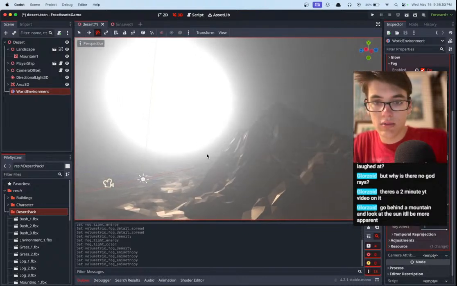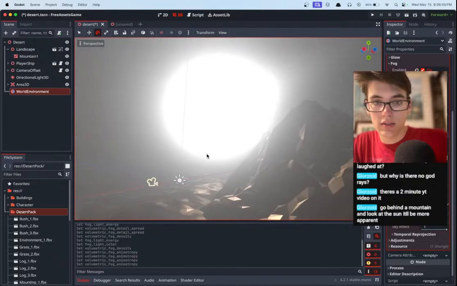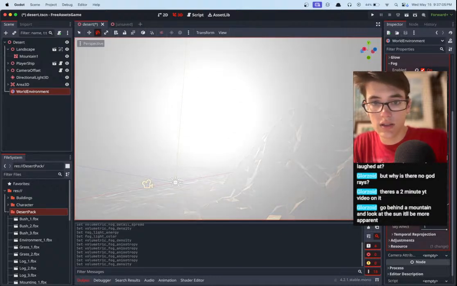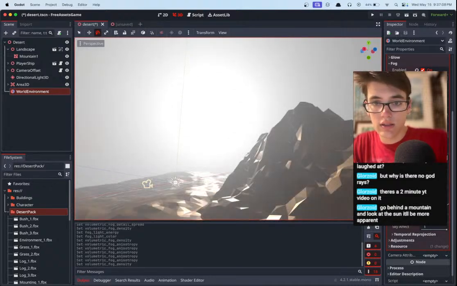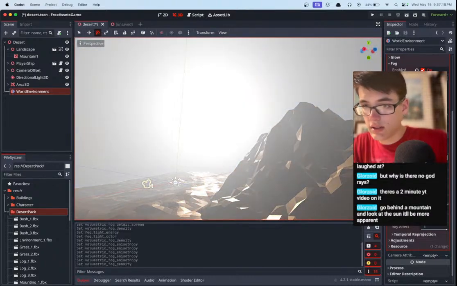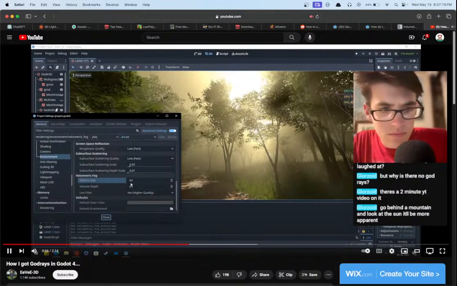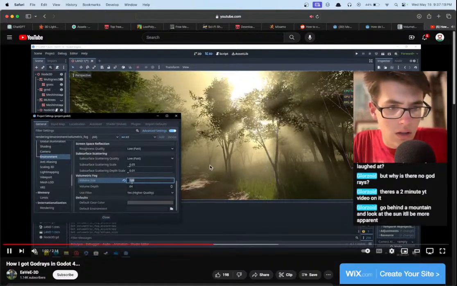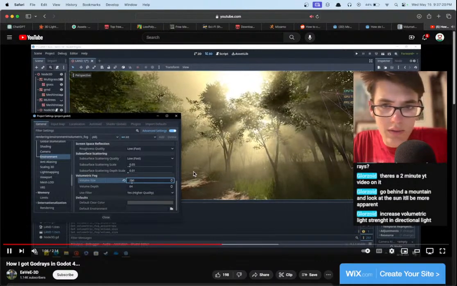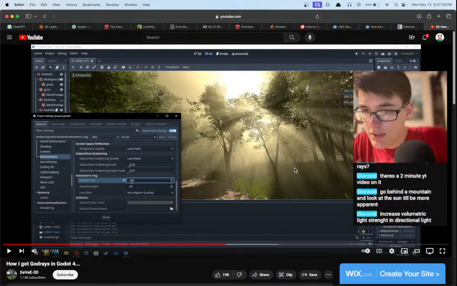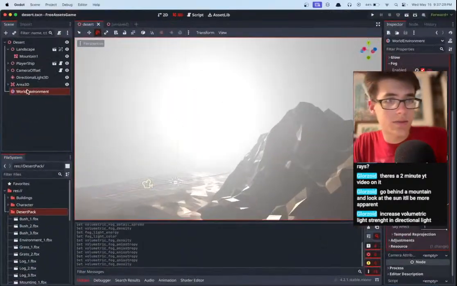Okay, but you can see our rays are definitely about to come in. We just need to actually turn this down because it's way too high. But then it doesn't really show up. Okay, so we want it to be like a softly showing sun, and then see if we can get the rays. We need to get the rays more. Hang on, let's see. Does he do anything else? Well, he changes the volume size. Oh, dude, that's looking crazy good in there. Hang on. Increase volumetric light strength in the directional light. Oh, do we have to change something in the directional light?